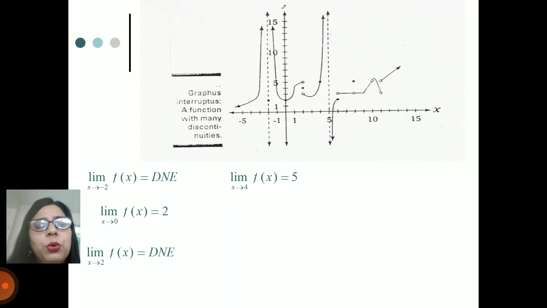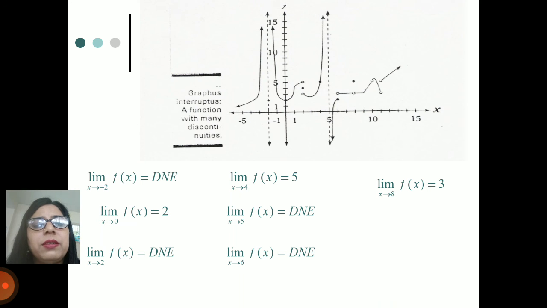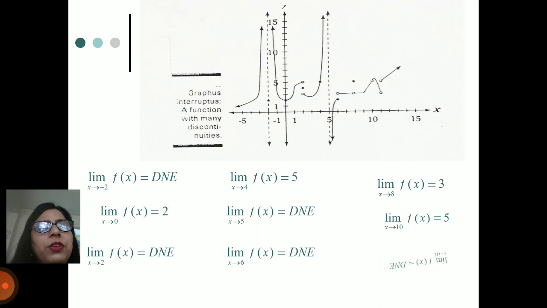Again, checking the limit as x tends to 4 of f(x), it is equal to 5. Now the limit as x tends to 5 of f(x) is not defined, and the limit as x tends to 6 of f(x) is not defined. Another limit, as x tends to 8 of f(x), is equal to 3. As x tends to 10, the value of the limit is equal to 5. And the limit as x tends to 11 of f(x) is not defined.